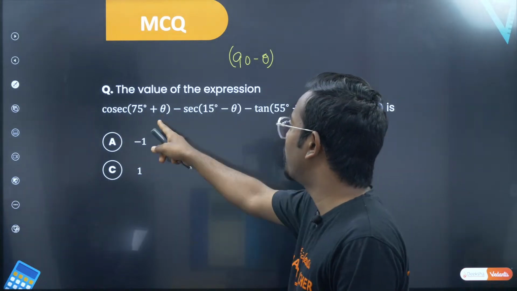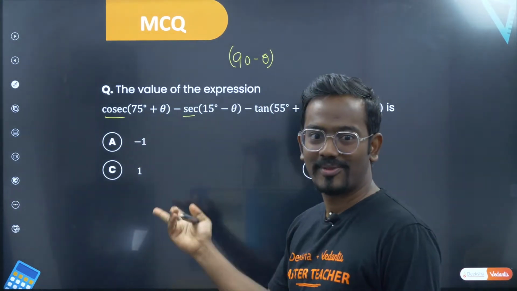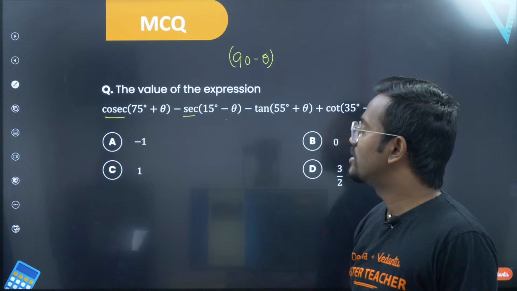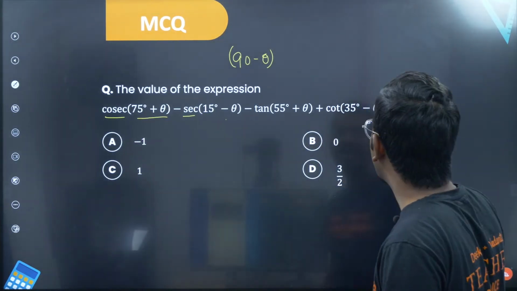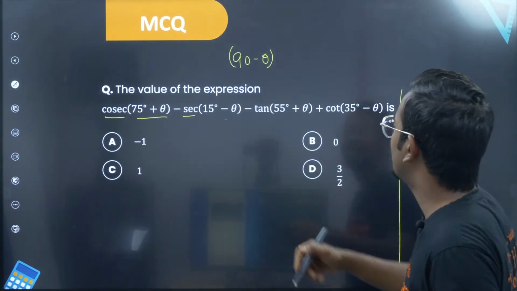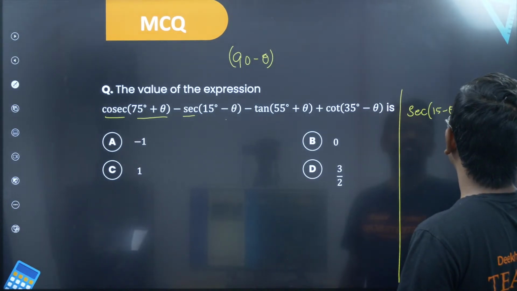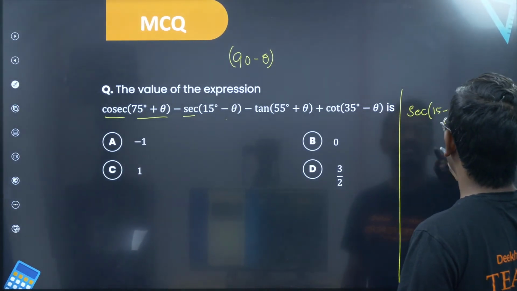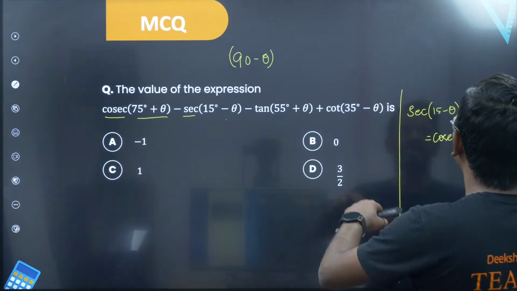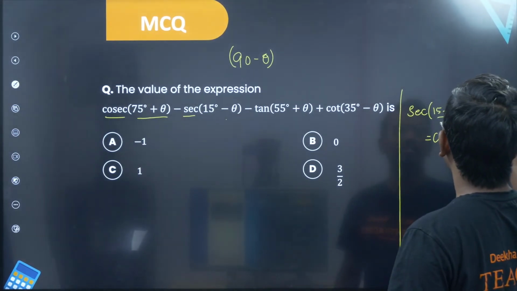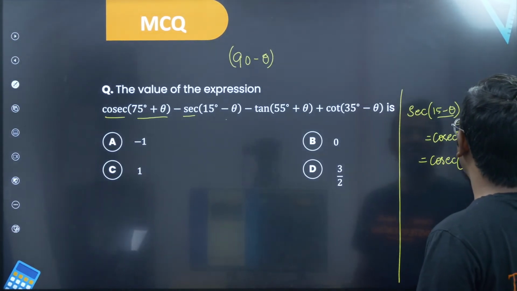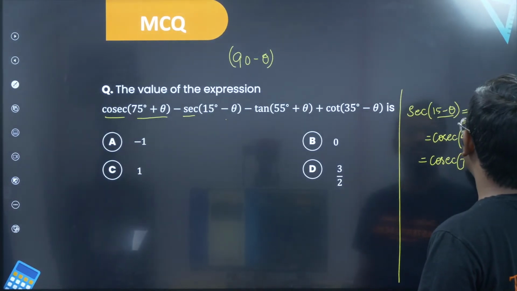So you have cosecant 75 and secant. So these are basically complementary trigonometric ratios. Can I get one in terms of the other? So I'll start with taking cosecant. It is already there, 75 plus theta. So can I write secant 15 minus theta as cosecant of 90 minus, so I'll write it here. So cosecant of 90 minus this theta, see 90 minus theta. So what is theta? 15 minus theta. So 15 minus theta, correct? So what is 90 minus 15? Sir, this is nothing but cosecant of 90 minus 15 is 75, minus into minus is plus theta.